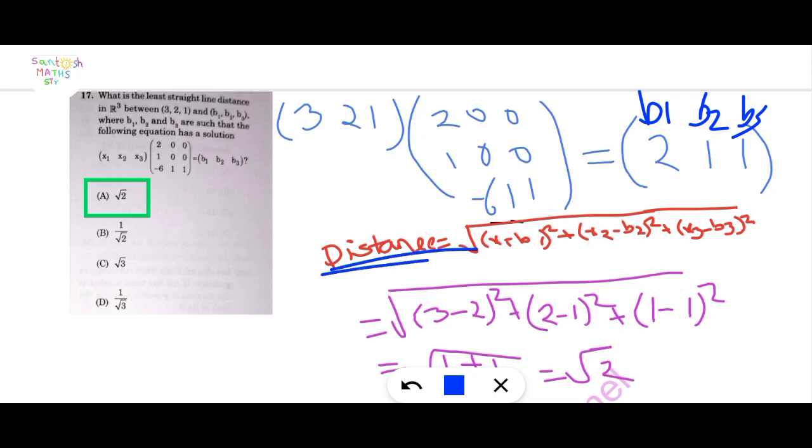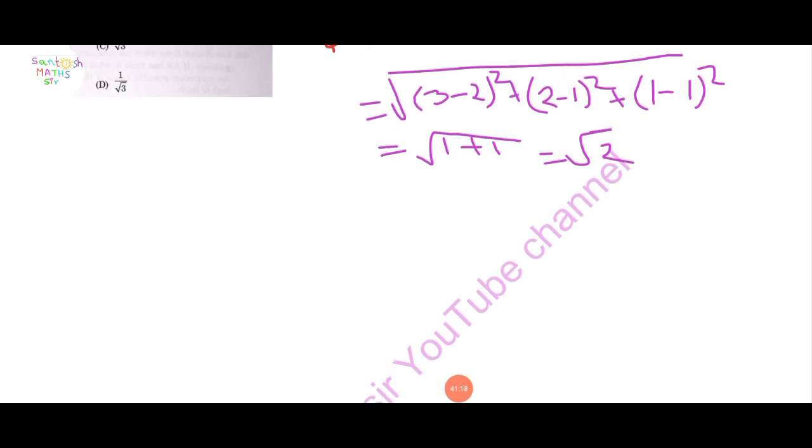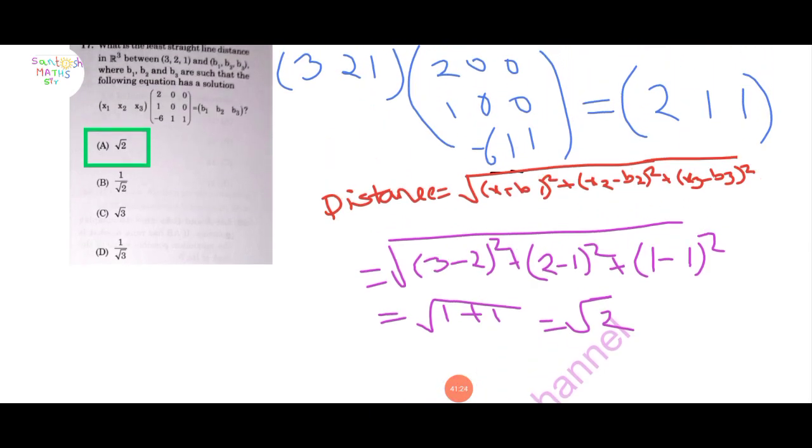Here the distance is asked; what is the formula to find distance? Root of x1 minus b1 square plus x2 minus b2 square plus x3 minus b3 square. Put the values of x1, x2, x3 and b1, b2, b3: 3 minus 2 square plus 2 minus 1 square plus 1 minus 1 square. Finally we get root 1 plus 1, that means root 2. Root 2 means option A is correct.